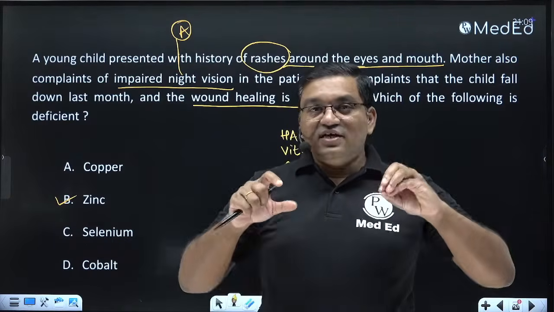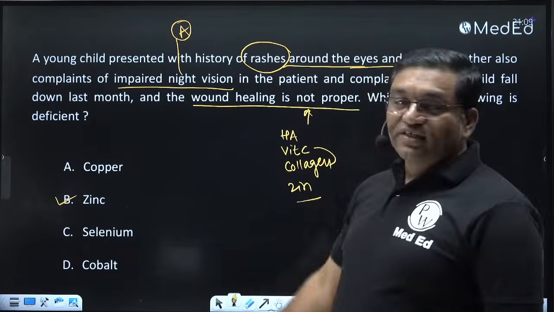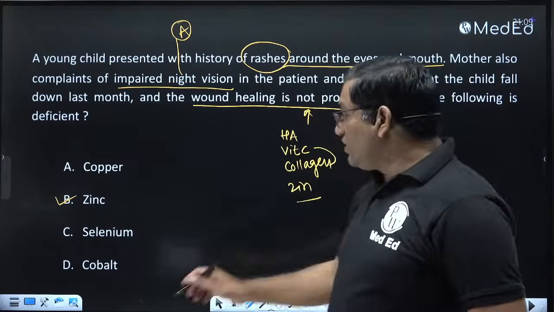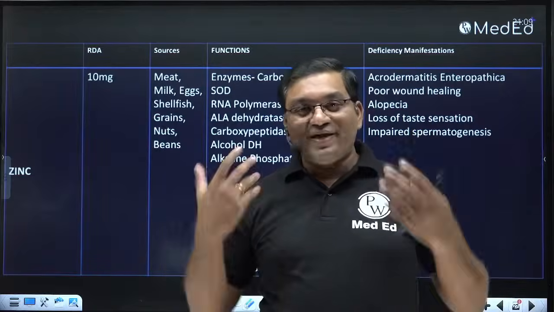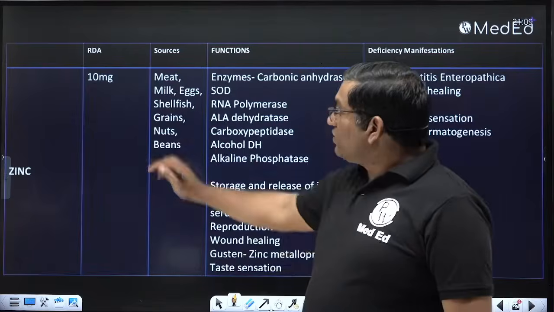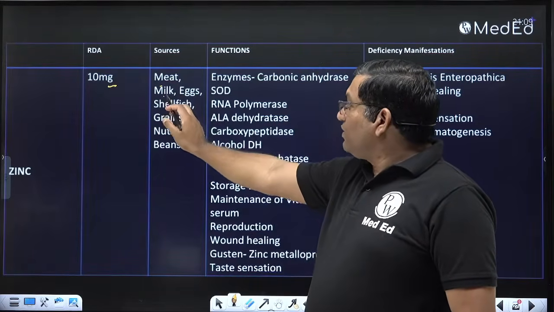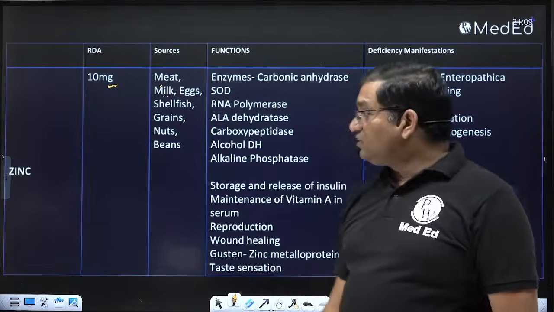The rash which is caused by zinc deficiency is known as acrodermatitis enteropathica. So zinc is very very important. It is present in more number of enzymes, so it has wide activity. The requirement is 10 milligram. It is present in meat, milk, eggs, shellfish, grains, nuts and beans.